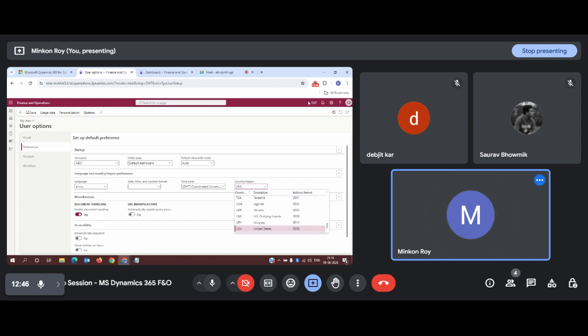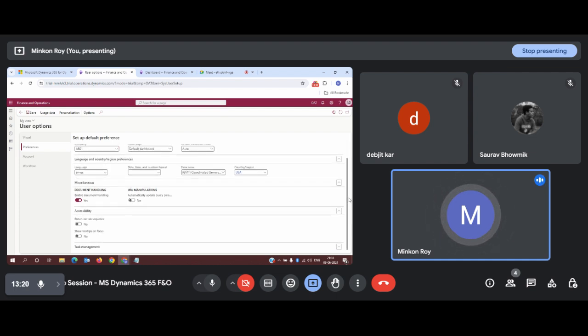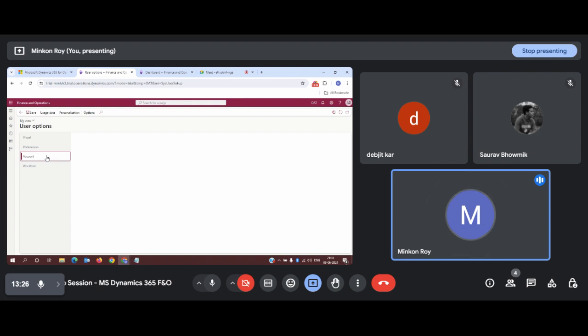Now since this DAT is not actually an organization, it's a part of an organization, or you can say a sub entity, sub legal entity. This DAT is a demo company that has been given to us by Microsoft. So what we need to do is change it to our own legal entity, and based on that, your country region will be appearing. If my company is based in the US and I have configured my company as US based, then by default the country will also appear as USA. On the other hand, you don't have to bother about all the other options. You can simply skip and move ahead.